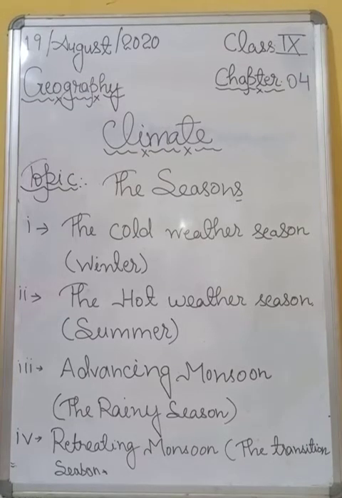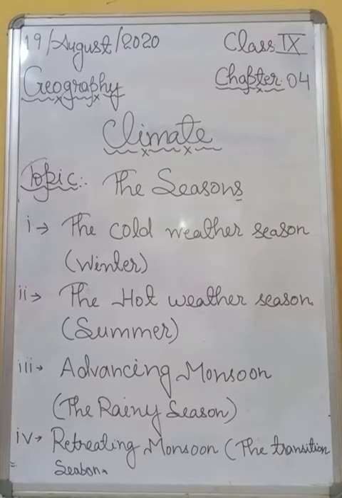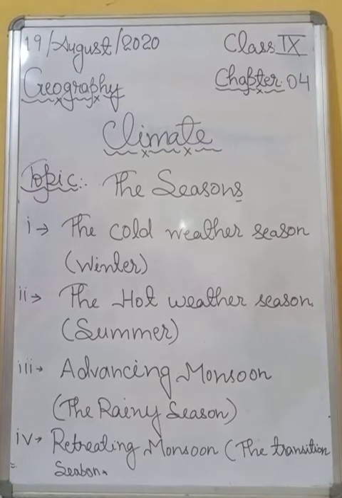All right, students, one point is notable here: when winds blow from land towards the sea, it means there will be no rainfall. And when wind blows from sea to land, it means rainfall.